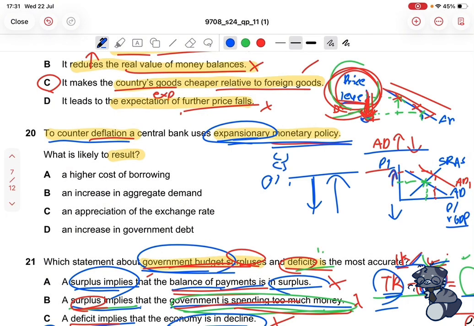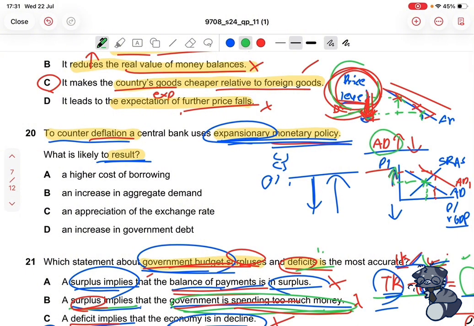But if you continue reading the question, it asks, what is likely to result? It hasn't asked us what the policies are or what specific ones we are supposed to use. It has just asked us if we did use this expansionary monetary policy, what's going to result. So clearly, like I said earlier, if we use an expansionary monetary policy, that means that we want aggregate demand to increase so that the price level will increase.